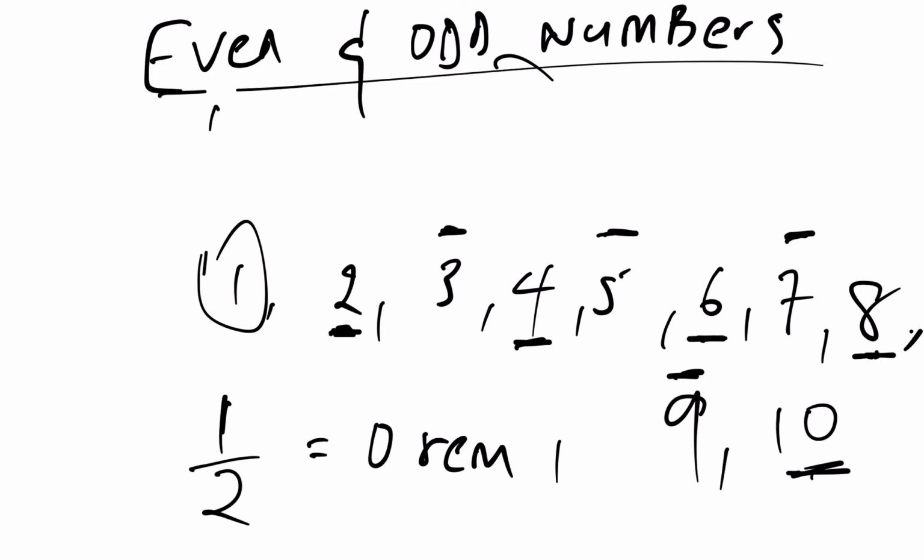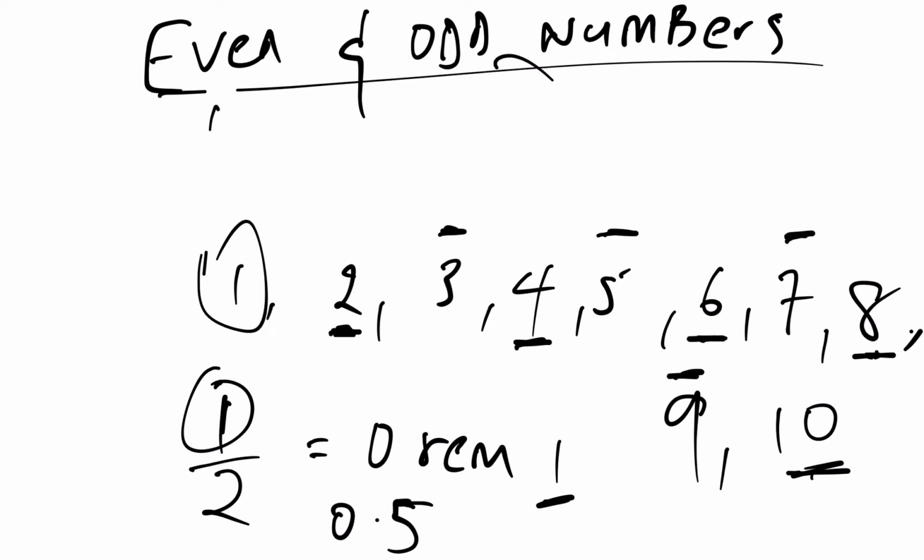You can define it as 0 remainder 1, or else you say the fact that 1 divided by 2, you don't get a whole number. So you get 0.5. So meaning this is not an even number, but then it's an odd number.